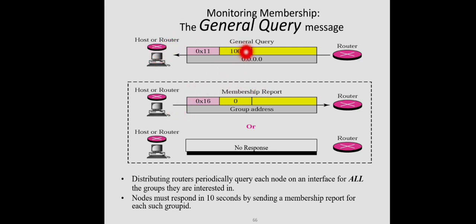If this particular host or router is interested, it should respond back. So within this 10 seconds, one of two events will occur. Either this host wants to continue some membership, in which case it will send back a membership report and indicate the group address in which this router or host is interested. Otherwise, if there is no response within this 10 seconds, those groups will be dispersed.